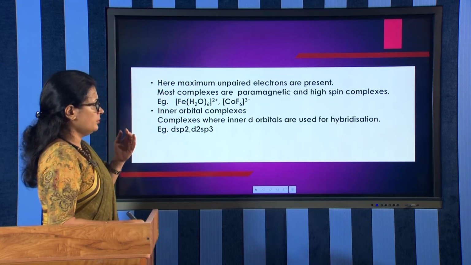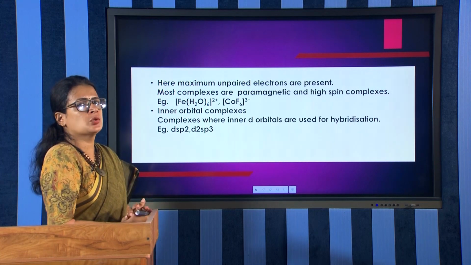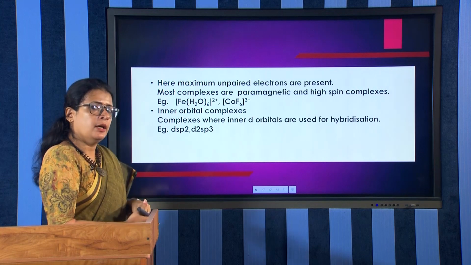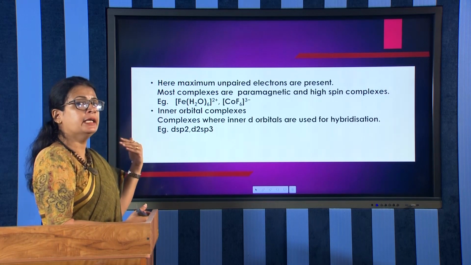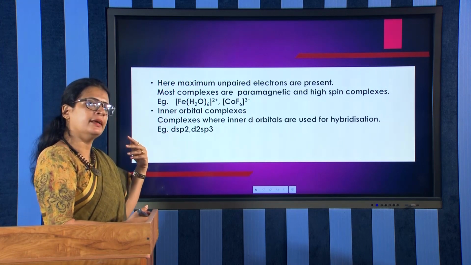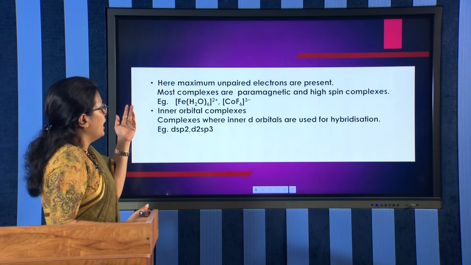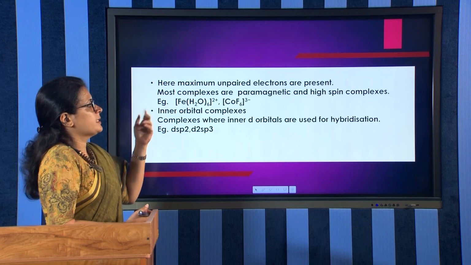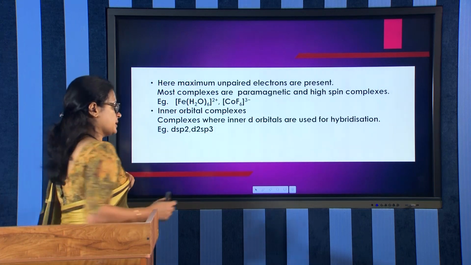In the case of outer orbital complexes, the maximum number of unpaired electrons will be present. There is no pairing, so all the unpaired electrons will be in the inner d orbitals, since we are taking outer d orbitals. So they will be paramagnetic in nature, and they are also called high spin complexes.